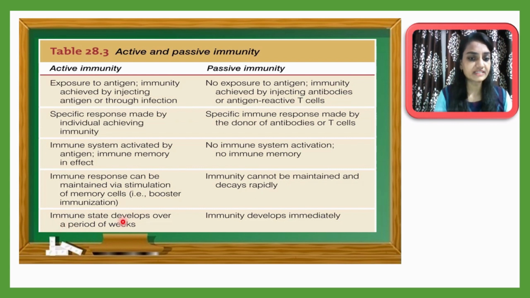Then, in active immunity the immune state develops over a period of weeks. Some time is required because this is a slow process. But passive immunity is a rapid method. When a person is injected with the antibodies, they react directly. Immunity develops immediately. So these are the differences between active immunity and passive immunity, and this may be asked in your board exam in 2 to 3 months.